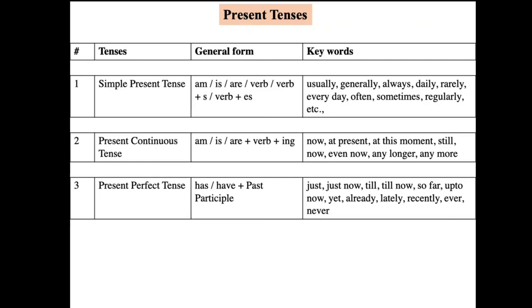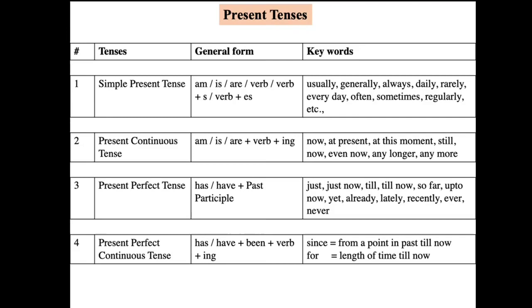Then the third tense is present perfect tense. The general form is has or have plus V3. For singular has, plural have. For I alone, though it is singular, we use have. Remember students, for singular has, plural have, I alone, though it is singular, we use have. Has or have plus V3 is the general form. The keywords are just now, till now, so far, up to now, yet, already, lately, recently, ever, never.